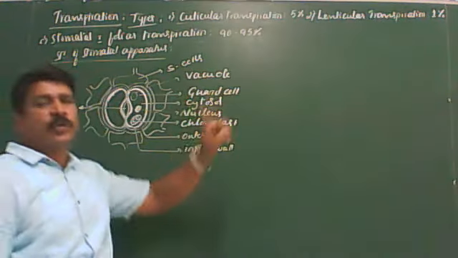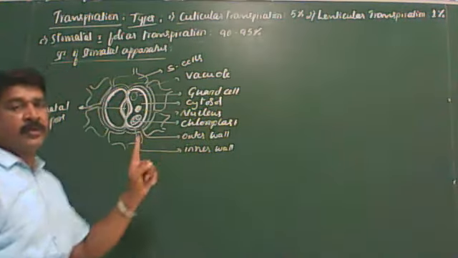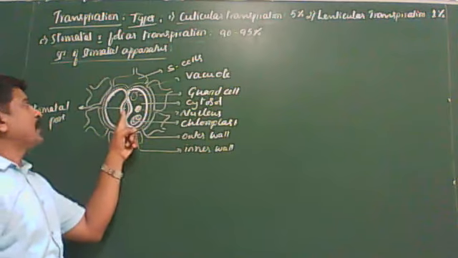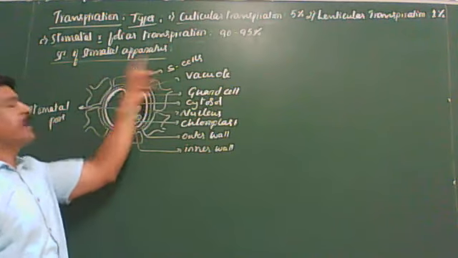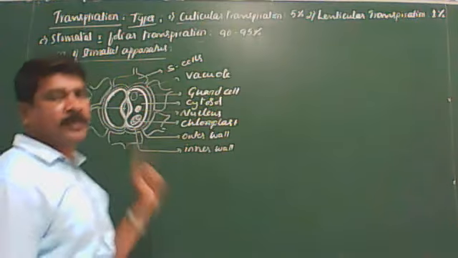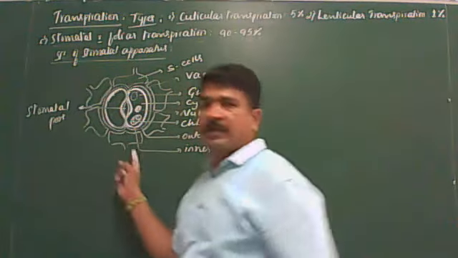They are without chloroplast. Subsidiary cells, guard cells and stomatal pore together are called the stomatal apparatus. You remember this. So this is the structure of the stomata.